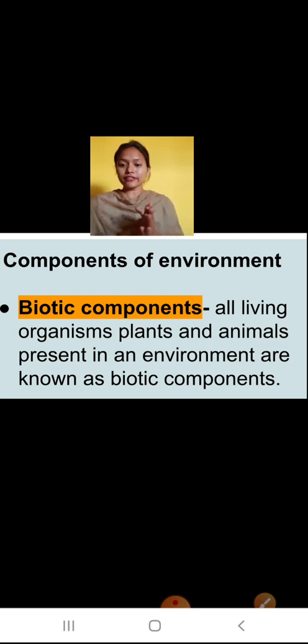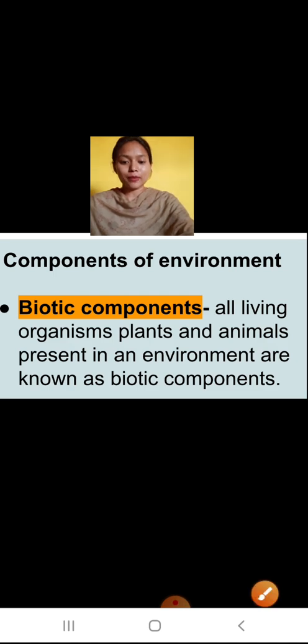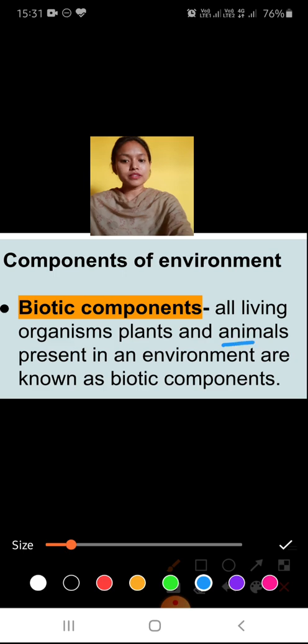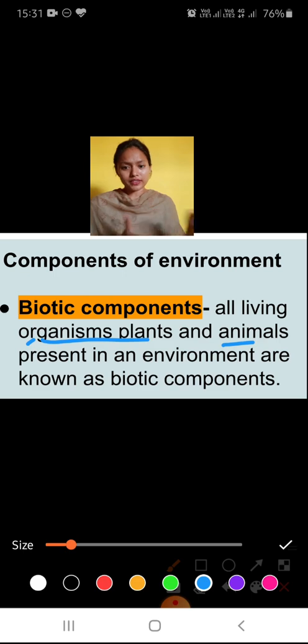All the living organisms, plants and animals present in an environment, all the plants and animals living in an environment are known as the biotic components of that environment. All the living things are there.